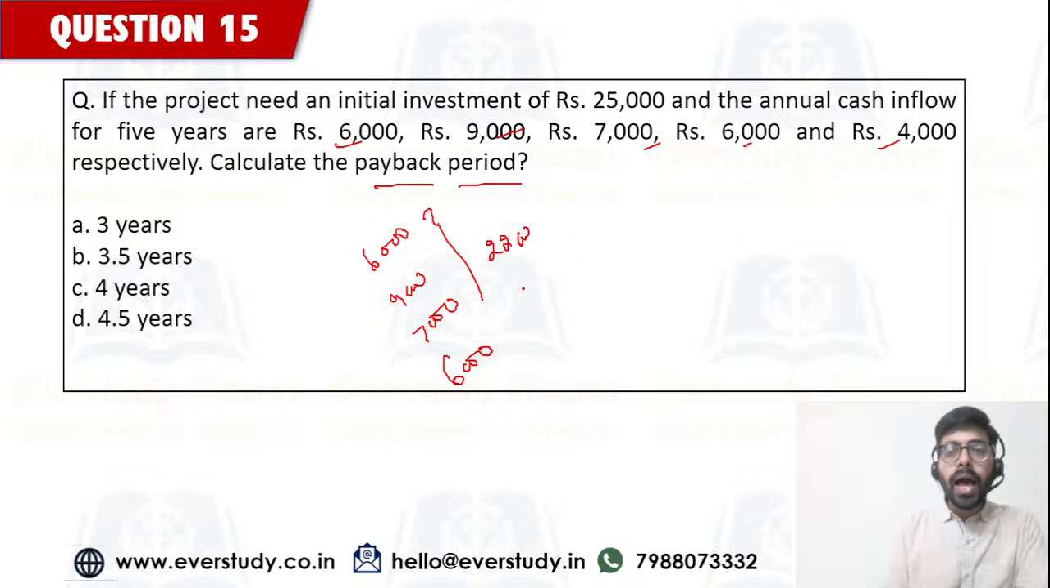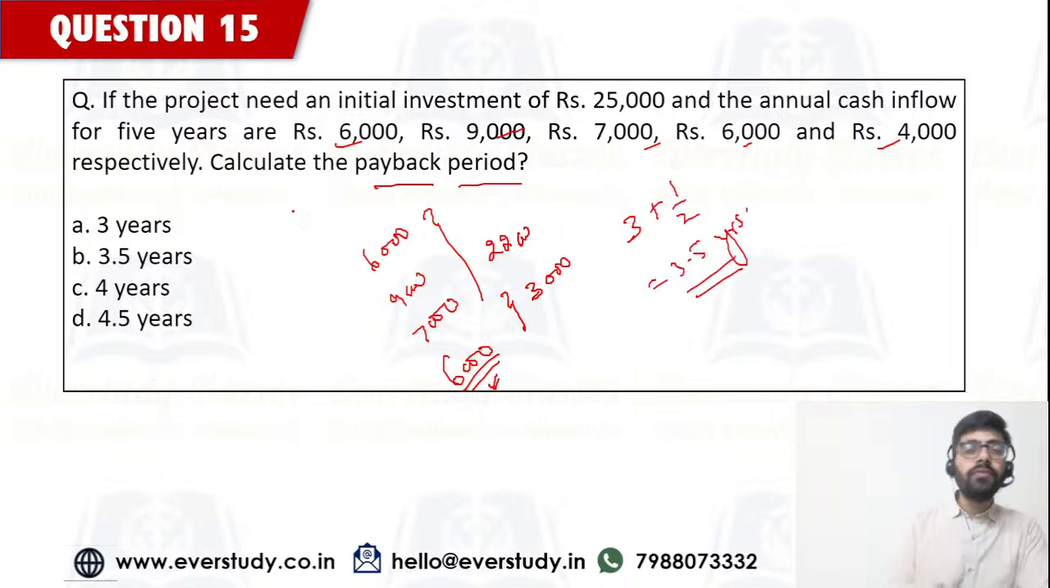So by the end of third year, we have recovered 22,000. In the fourth year, we have to recover 3,000, but we are getting in totality rupees 6,000. So it means that by the mid of the fourth year, we are going to recover our amount. So 3 full years and another half year. Ultimately, this is going to be my payback period of 3.5 years. So answer is option number B.